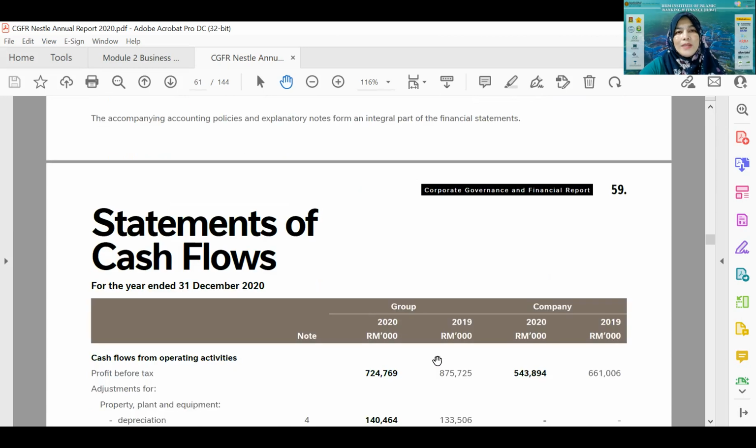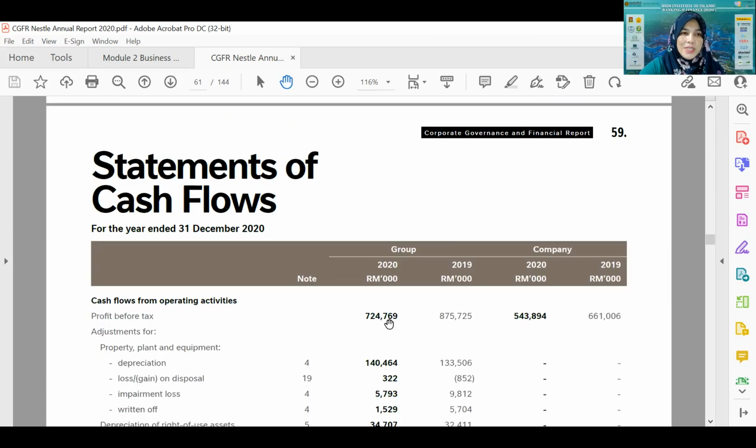So this is the one that we will be covering today, the statement of cash flow. Give me a 1 minute break. Hold on.